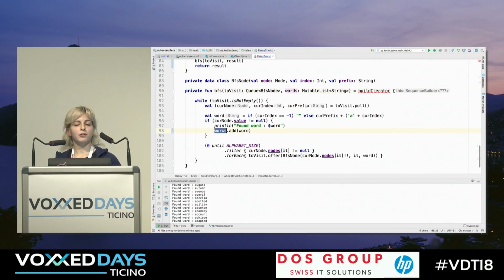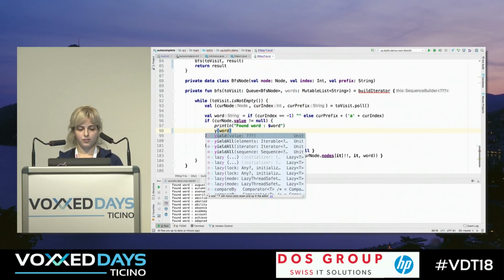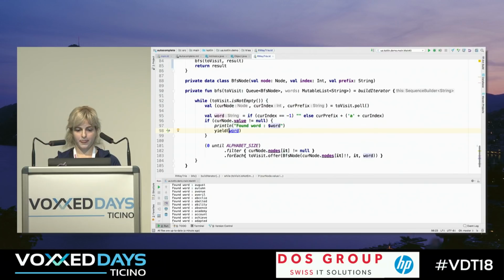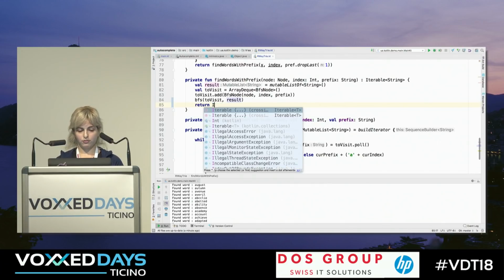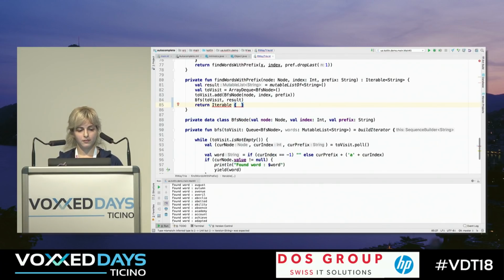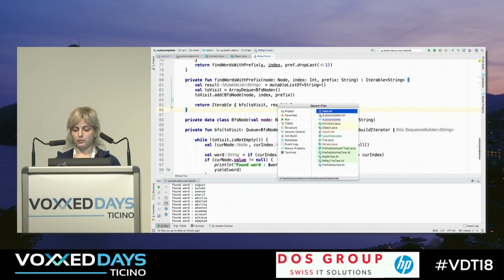Before this, we just accumulated results in some collection, and now we don't need that collection. You're just doing yield. Now we need to fix the functions that called us. It should return some Iterable, and in this Iterable we just put our buildIterator. So we create a custom collection with the iterator that we pass there. Let's check how it works now.